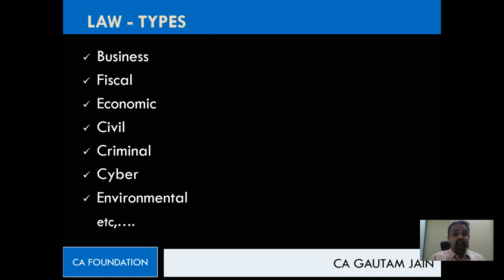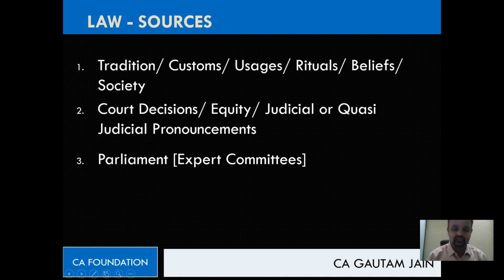Then we took examples as well. We said like Income Tax Act or maybe the law relating to GST or the stamp duty is nothing but a fiscal law. Then economic laws we have talked about. We said also there can be civil laws, criminal laws, cyber laws, environmental laws, isn't it? Like that, maybe there can be n number of laws. And that's where we have written etc. That means this list is inclusive. The list which is there in front of us is inclusive and not exhaustive.